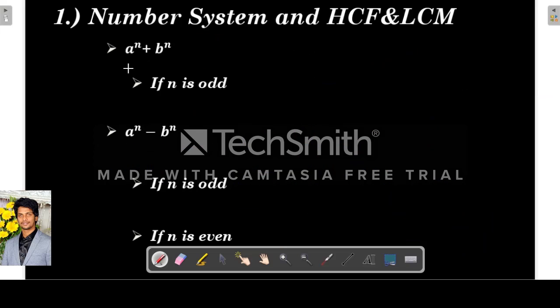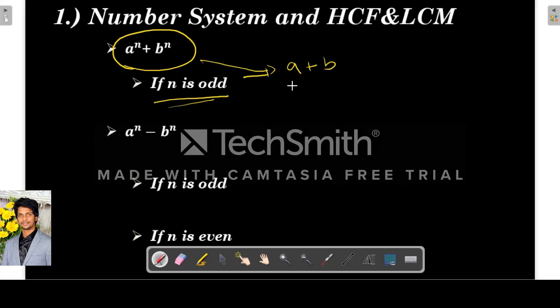Okay, so the next concept is when the number is in the form of a power n plus b power n, where n is odd. Then this is divisible by a plus b, which means a plus b is a factor of a power n plus b power n when n is odd.